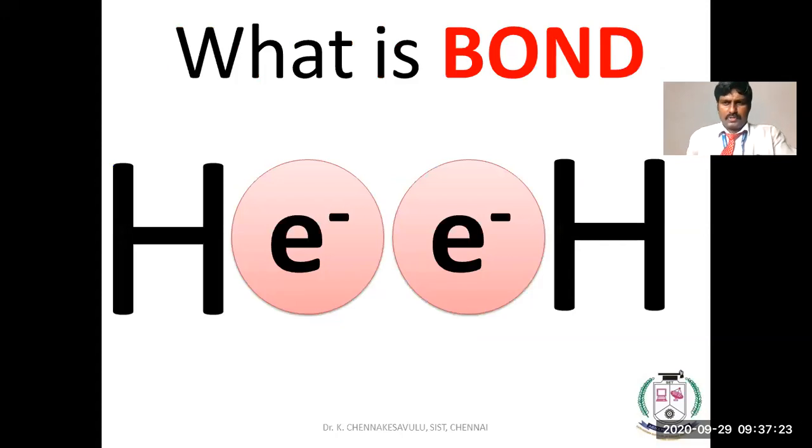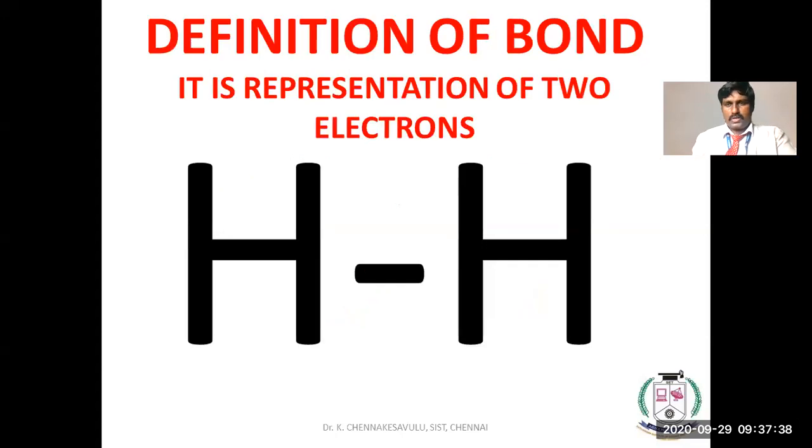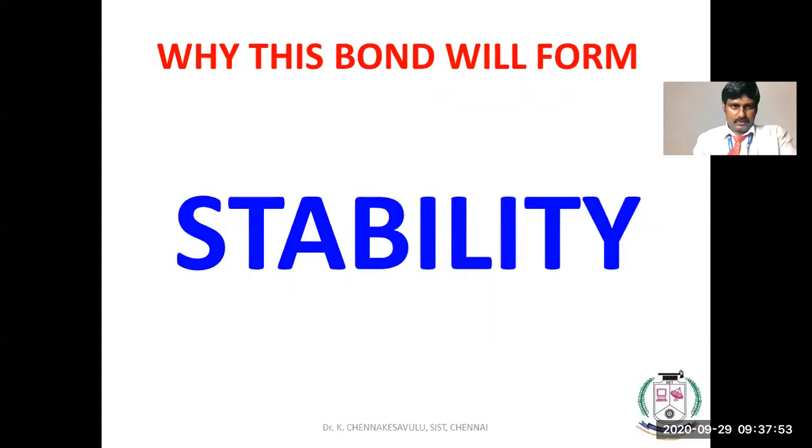If we come to the definition of bond, what is a bond actually? A bond is a representation of two electrons. Instead of writing two electrons, we are writing a single line that is known as a bond. This is the definition of bond. Bond is a representation of two electrons. Instead of writing two electrons, we write a single line that represents the bond.